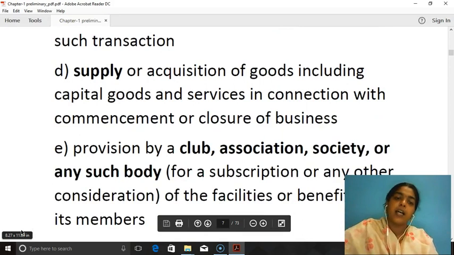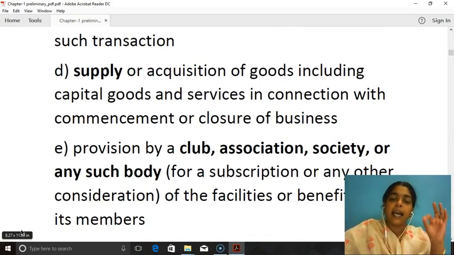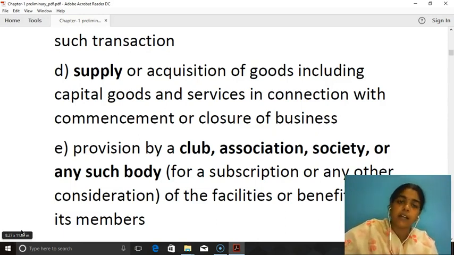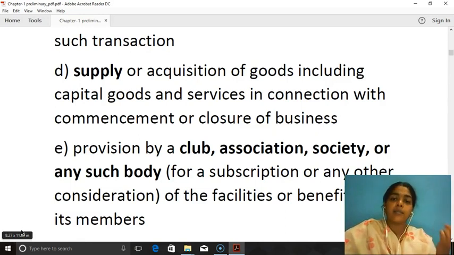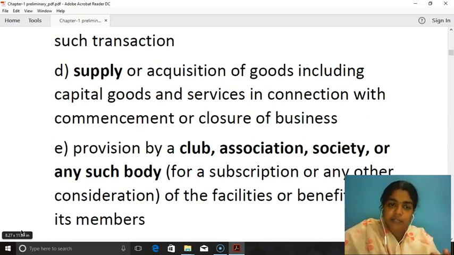Number D. Supply or acquisition of goods, including capital goods and services in connection with commencement or closure of business. So, business also includes supply of goods or acquisition of goods. Here the word goods includes capital goods and also services. Goods doesn't mean goods alone. It also includes capital goods and services in connection with commencement or closure of business.